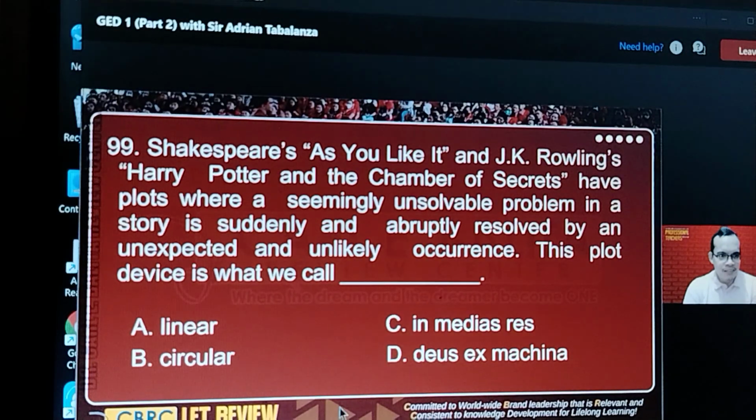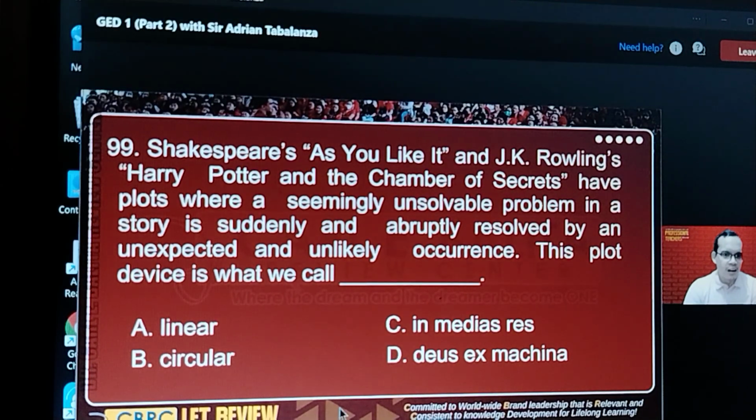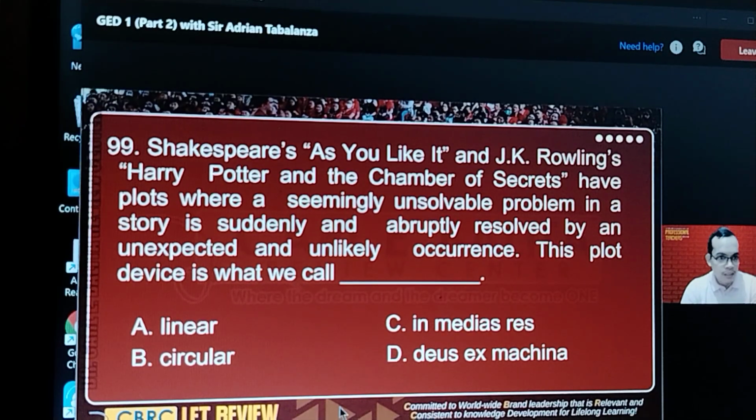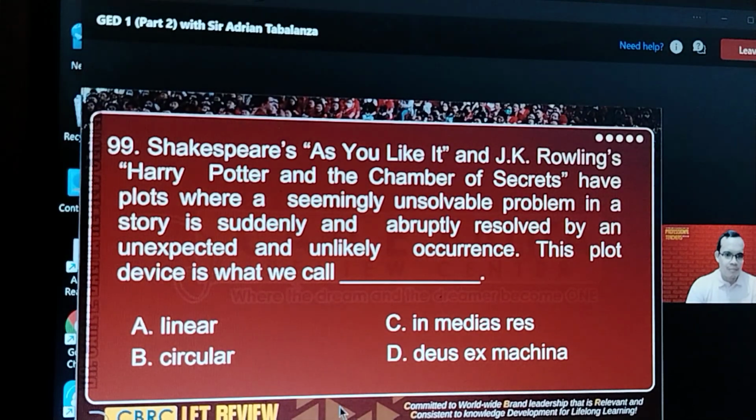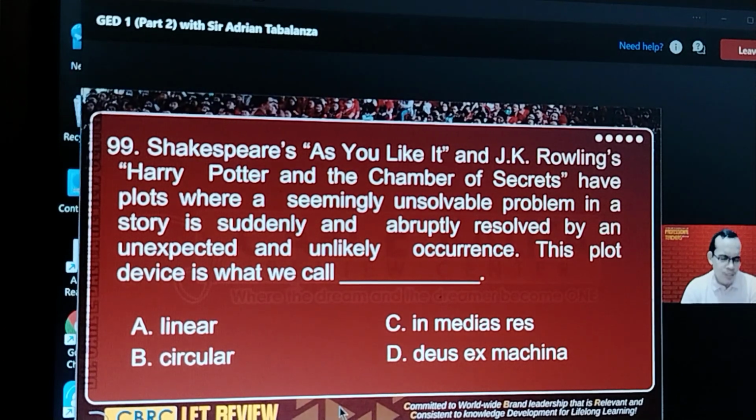Okay, 99, As You Like It, Harry Potter, The Chamber of Secrets. There's a seemingly unsolvable problem, but suddenly and abruptly, it's resolved by unlikely occurrence. So someone is saved accidentally, all of a sudden, just like Cardo Dalisay. So you call that Deus Ex Machina.